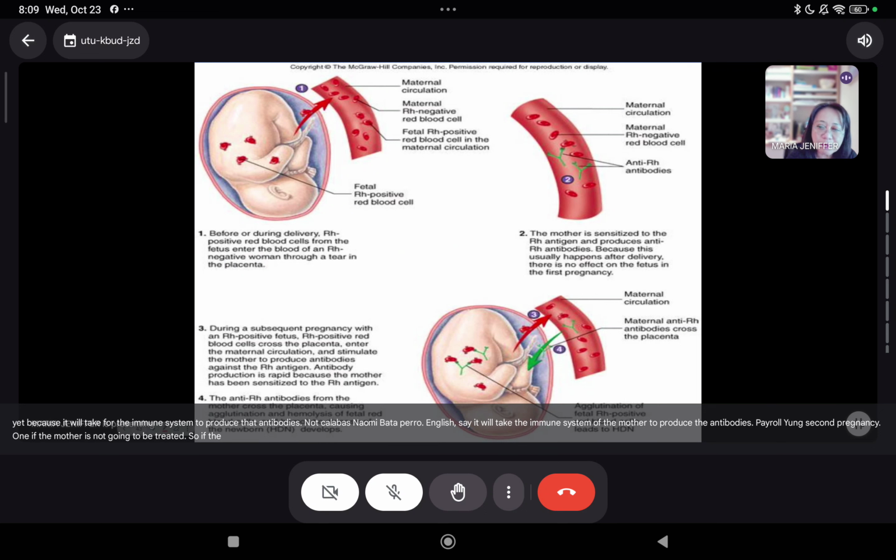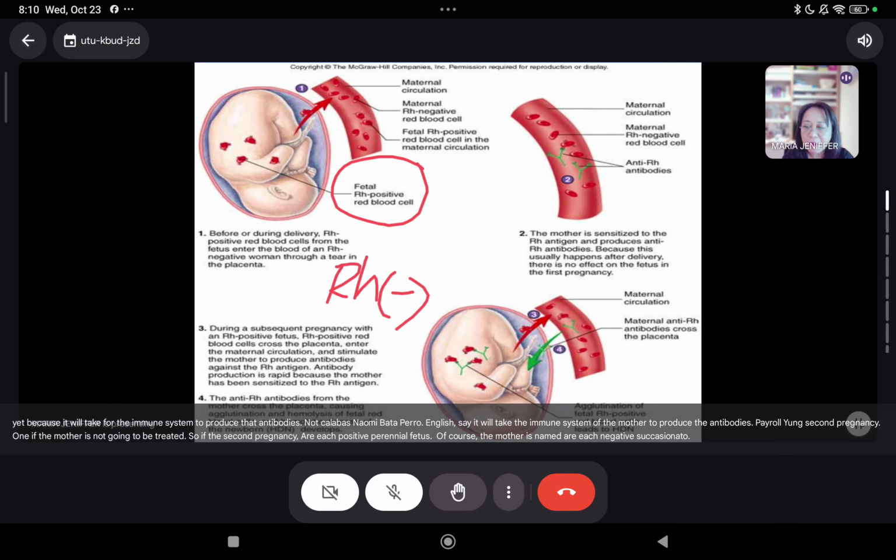So in the second pregnancy, RH positive pa rin yung fetus, of course the mother is RH negative sa case na ito. Remember, during the first pregnancy, the mother already has it. The RH positive, the immune system already identified the RH positive blood.